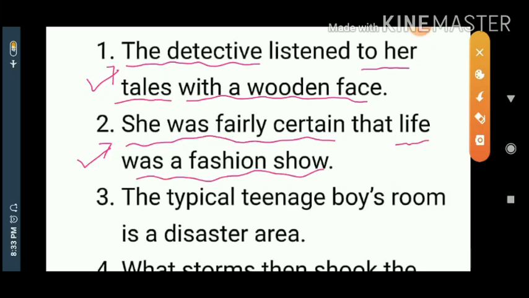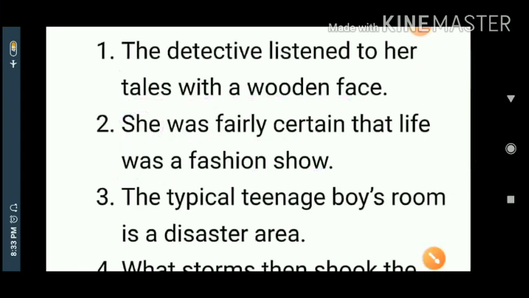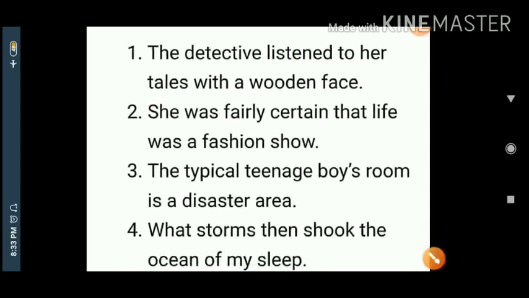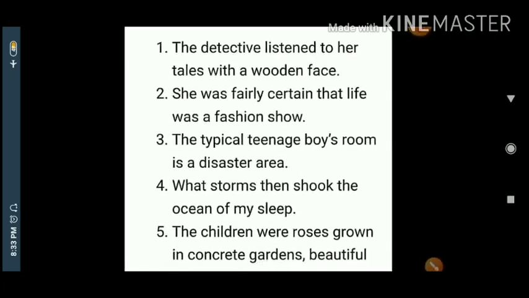Life was a fashion show is her opinion, and her opinion is life is a fashion show. 100% equality is there between the original aspect and the comparative aspect. That indicates that these all the examples I have given here are a few more examples of the metaphor.